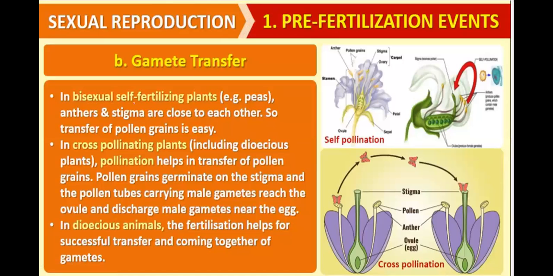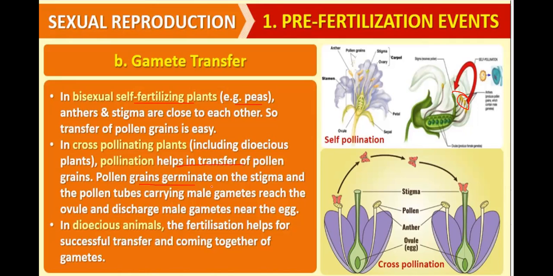In bisexual self-fertilizing plants like peas, the anther and stigma are close to each other, so transfer of pollen grains is easy. In cross-pollinating plants, including dioecious plants, pollination helps in the transfer of pollen grains. Pollination is the process which helps in the transfer of pollen grains.